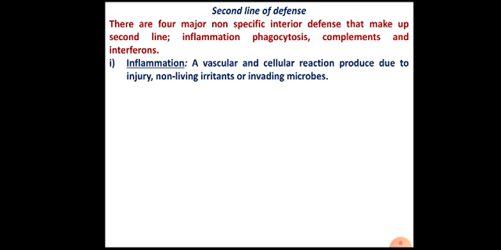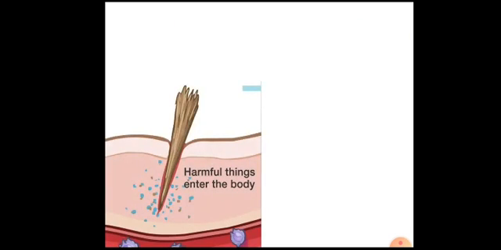Let us see the first reaction, inflammation. Inflammation is the cellular reaction that is produced due to the entry of foreign materials inside the body. And this inflammation reaction is essential for the removal of microorganisms for the prevention of infection or disease. Say for example, if there is any